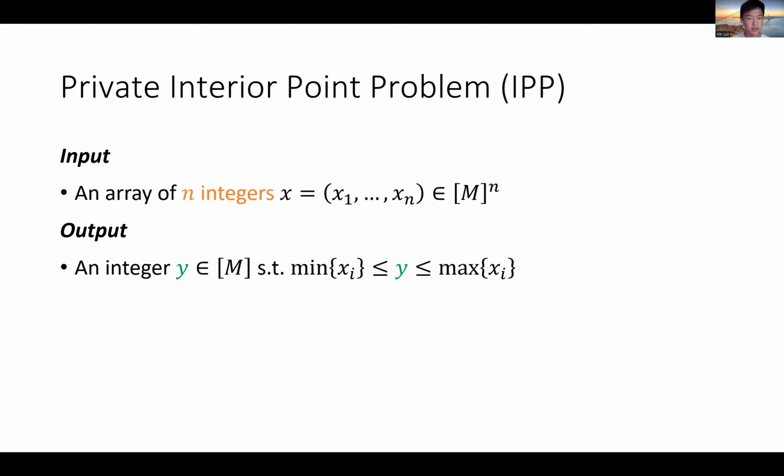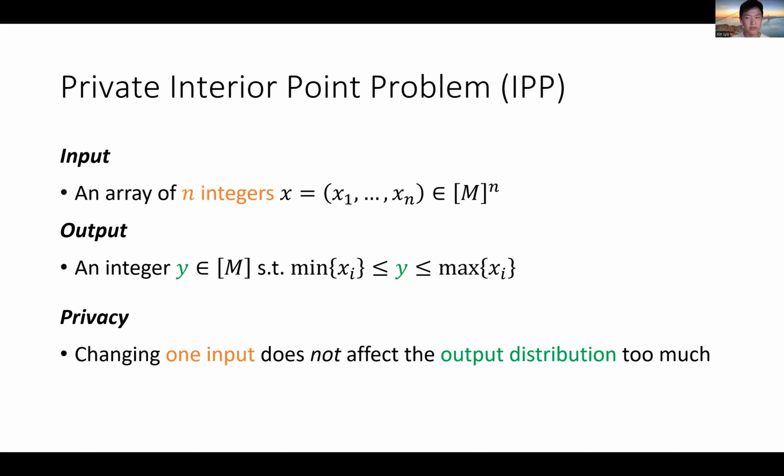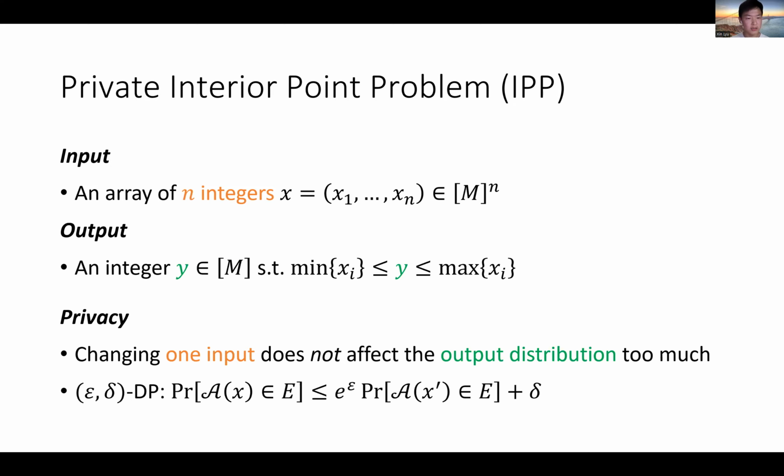So that's private median. And now I will introduce another problem, also closely related to learning thresholds, which is called the private interior point problem. It's basically the same as private median, but with the requirement being seemingly relaxed. So now you only want to find the integer y which is between the smallest and largest elements of the input array.